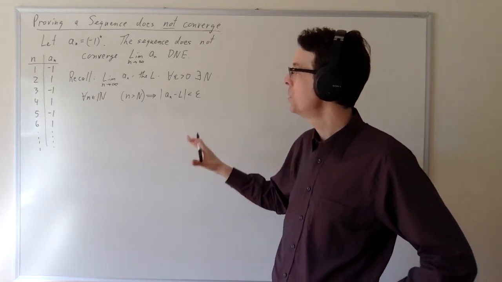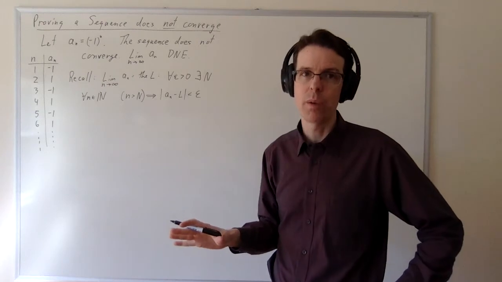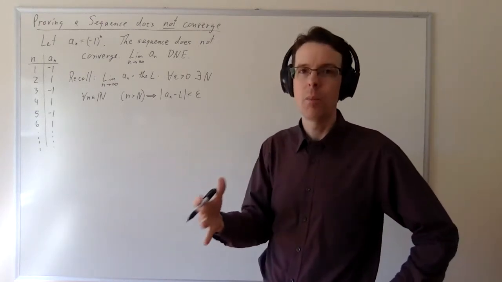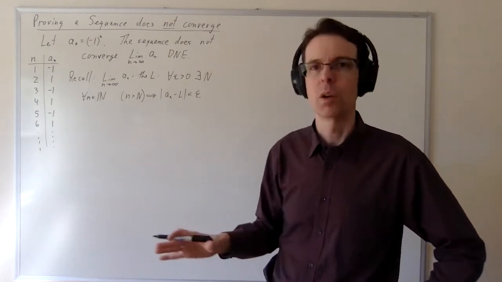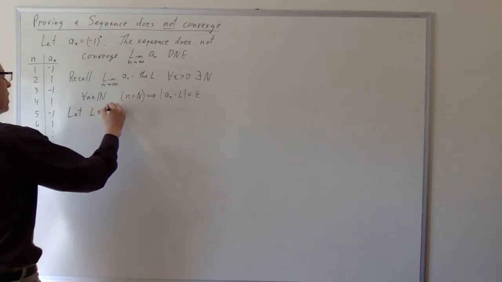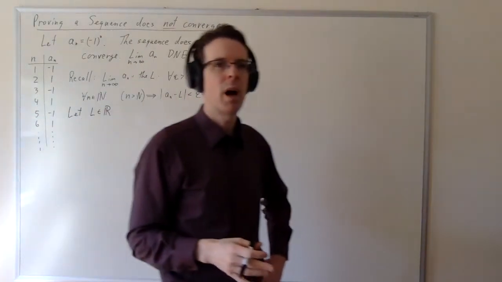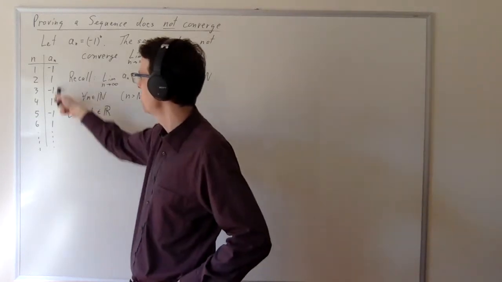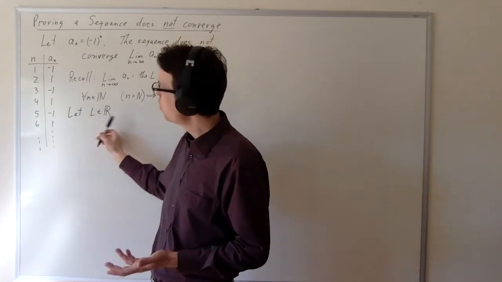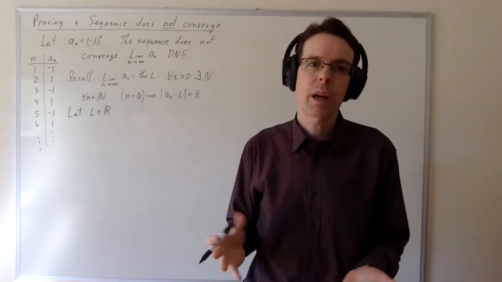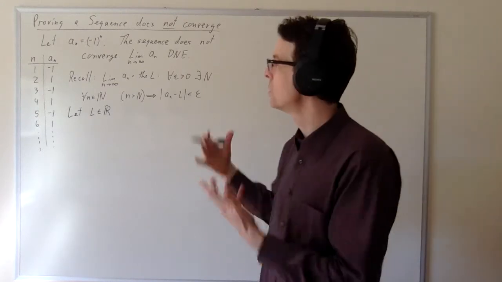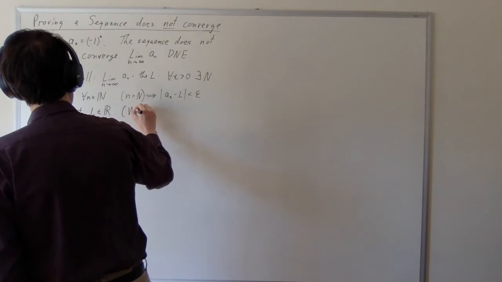And so what we're going to do here is show that no matter what value of L you have in mind, it doesn't converge to L. So I'm going to say let L be a real number, and we're going to prove that it doesn't converge to that. Okay. So I don't know what L is. It could be pi. Maybe we're proving that it doesn't converge to pi. It could be 0, which is kind of a natural guess. These numbers sort of feel like they're on average 0. Maybe L is 1 because half of them are 1. The point is we're not going to commit to what L is. We're going to pick out an L generically, and we're going to prove that the sequence doesn't converge to that. So let's write this down.